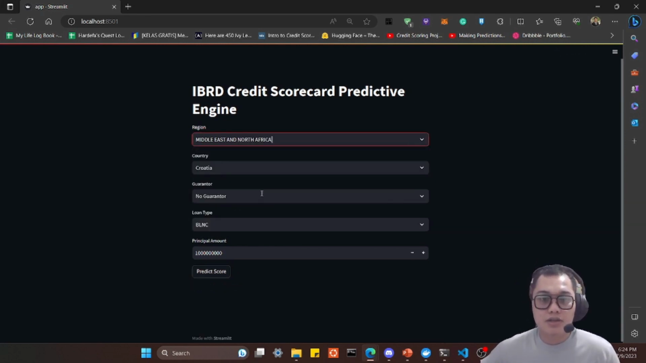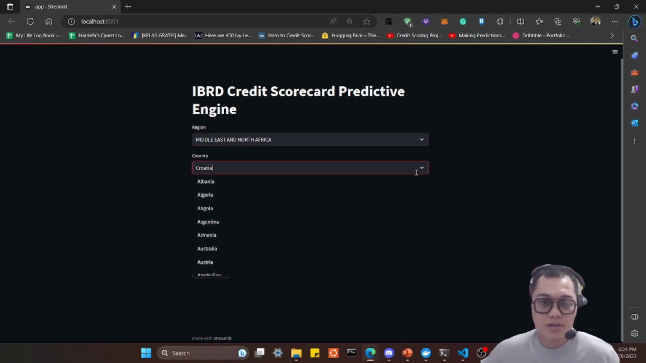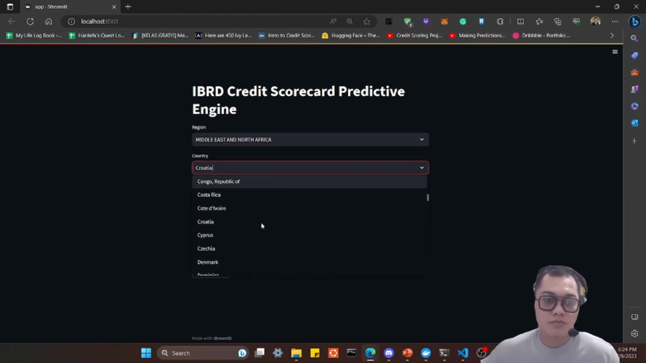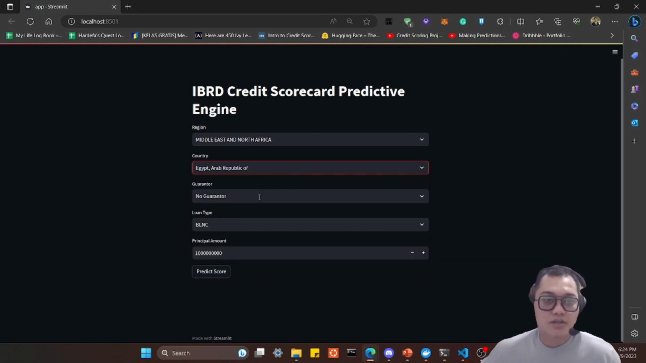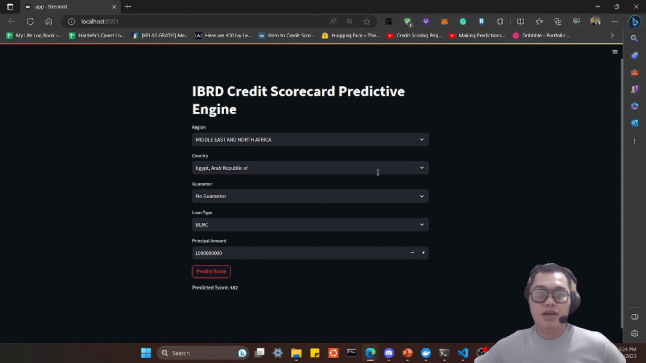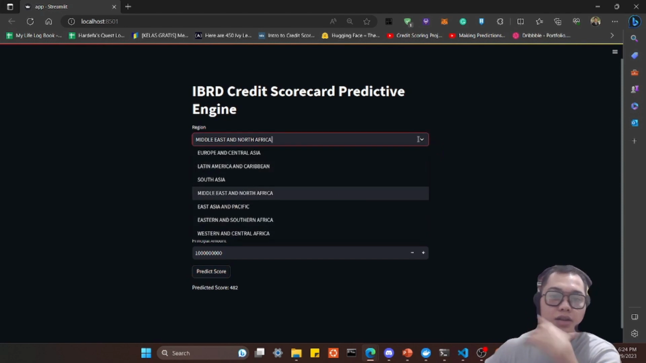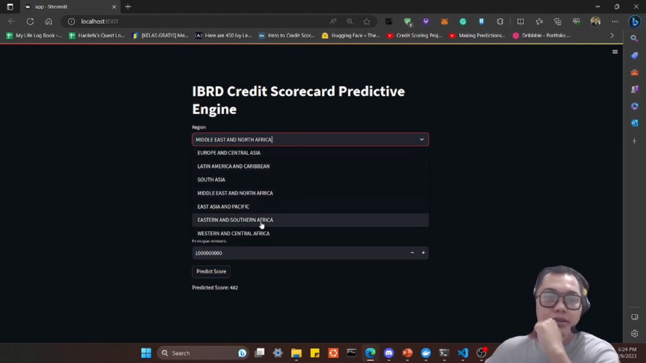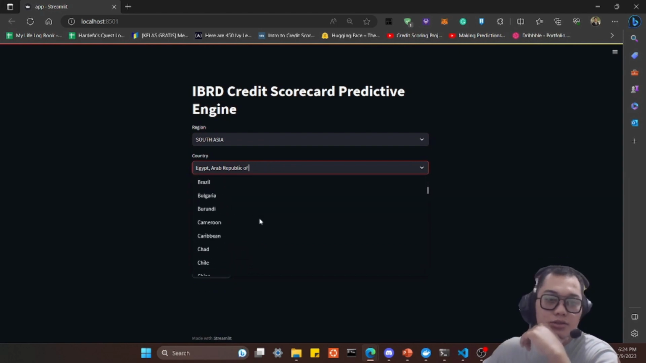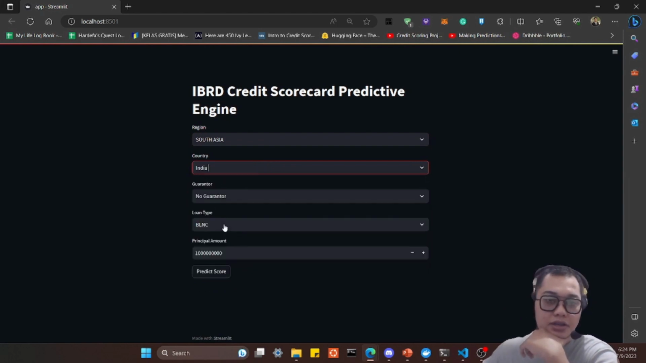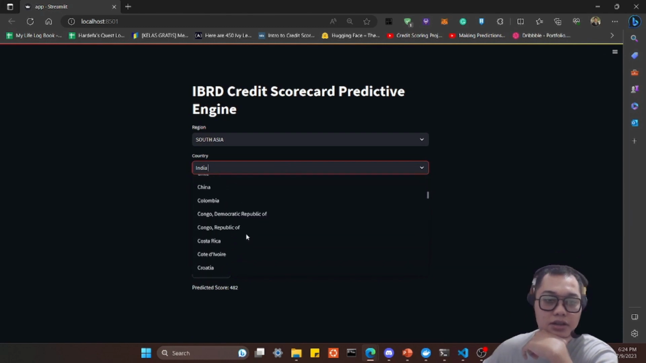Let's try another thing, okay? Let's try Middle East and North Africa. Where's the country? Let's say Egypt, all right? No guarantor with the same amount, and let's predict the score. Oh yeah, it's different now. All right, let's find something with a really high score. Let's say South Asia, and let's find maybe India. All right, no guarantor. Okay, still the same score, I guess. Let's try another thing. Okay, let's try Indonesia.